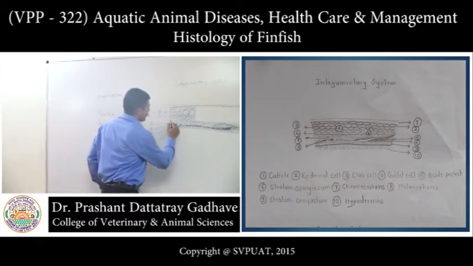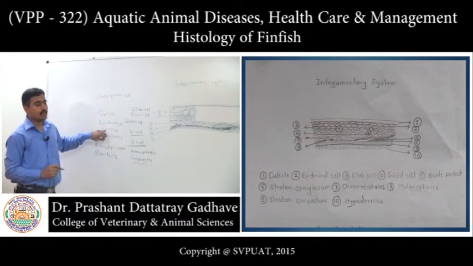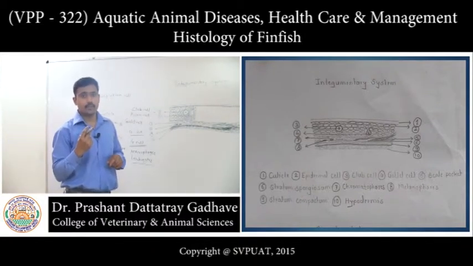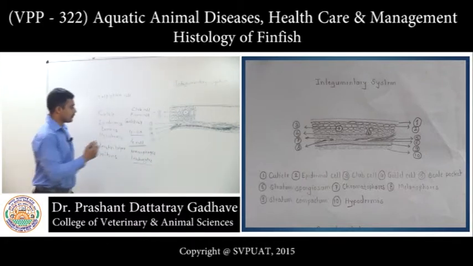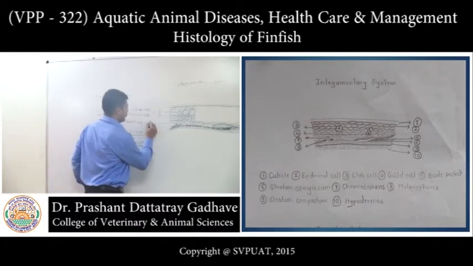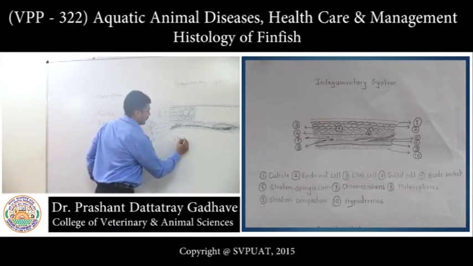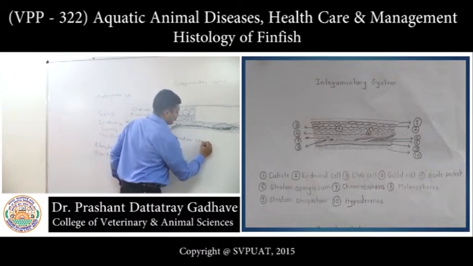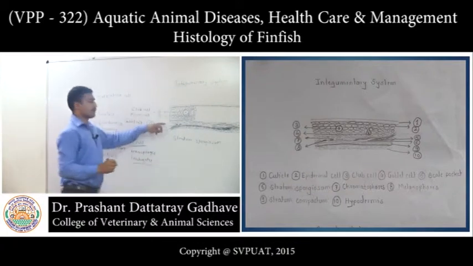Now, the next layer, that is the dermis. The dermis comprises two layers. One is the stratum spongiosum. This first layer is the stratum spongiosum.